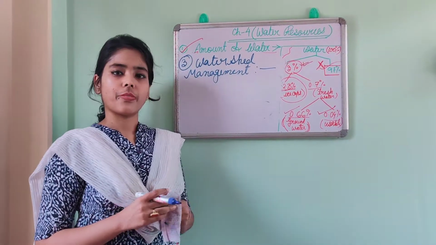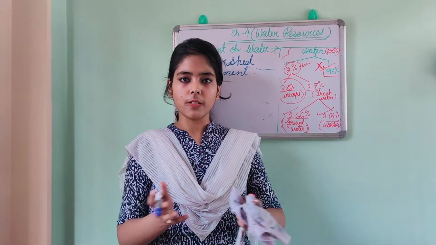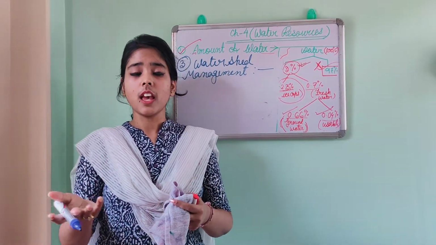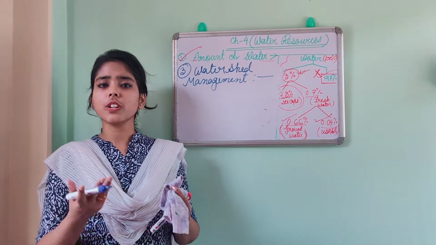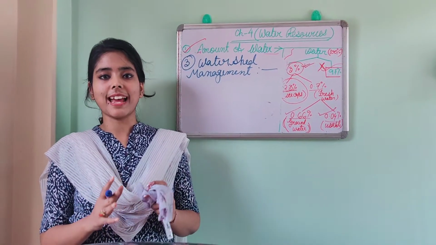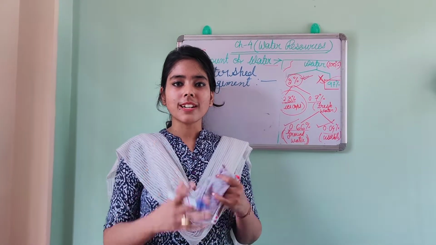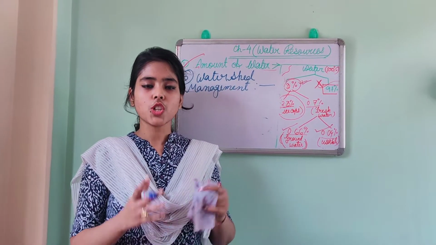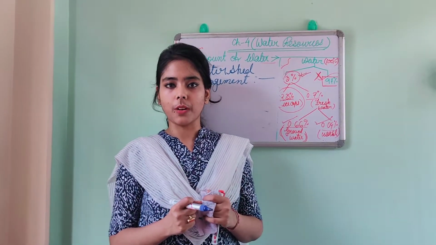Number three, the water bodies that surround us, like water tanks, lakes, rivers, streams, are all polluted and disturbed by human beings. Like this also water is getting affected. So these are the basic reasons why we need to conserve the water.